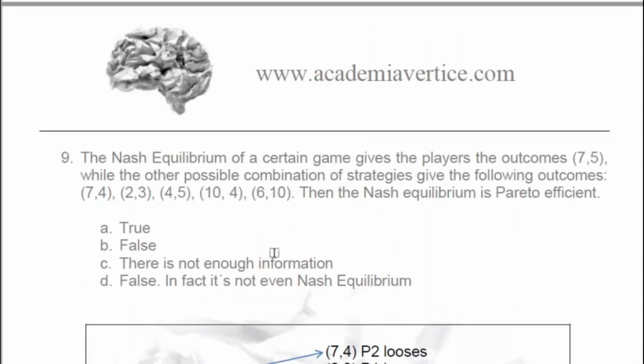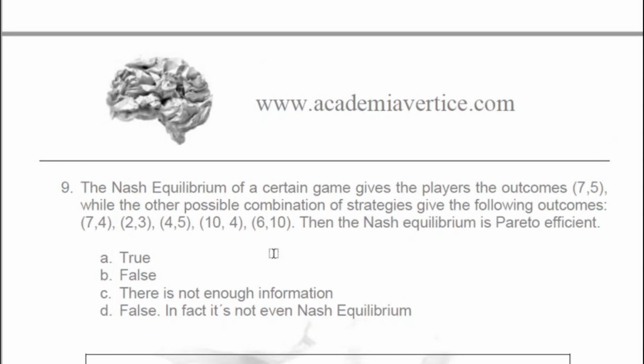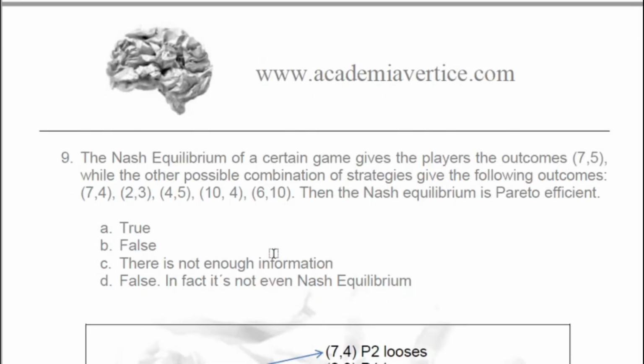Okay, now well, the Nash equilibrium of a certain game gives the players the outcomes 7 and 5, while the other possible combinations of strategies give the following outcomes: 7, 4, 2, 3, etc. Then the Nash equilibrium is Pareto efficient.